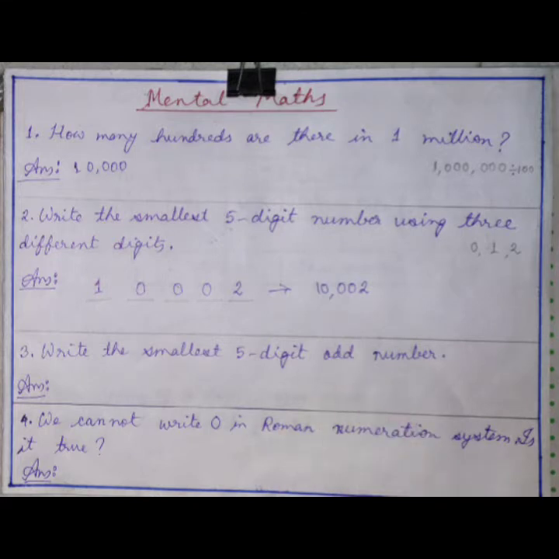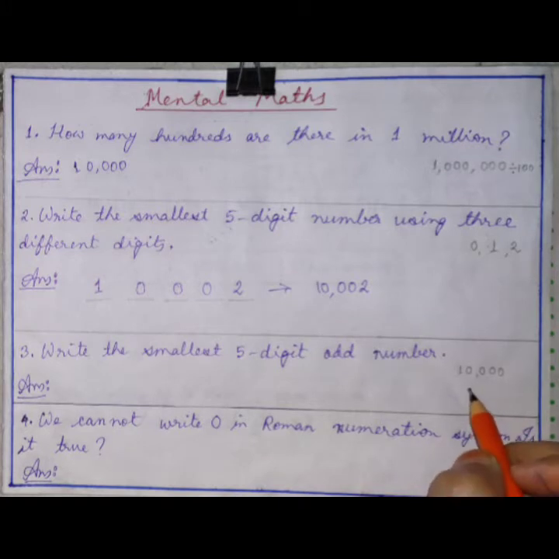Now the next one: write the smallest 5-digit odd number. To write the smallest 5-digit odd number, first we need the smallest 5-digit number. The smallest 5-digit number is 10,000, right?